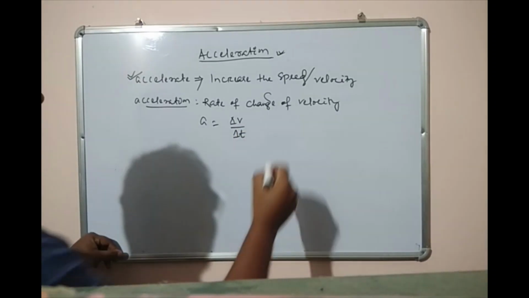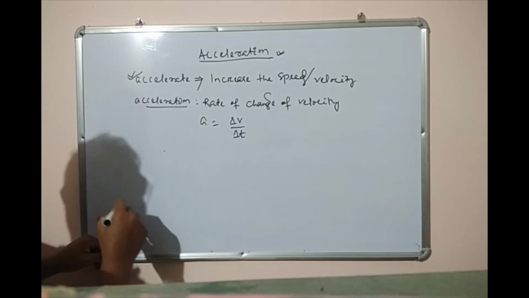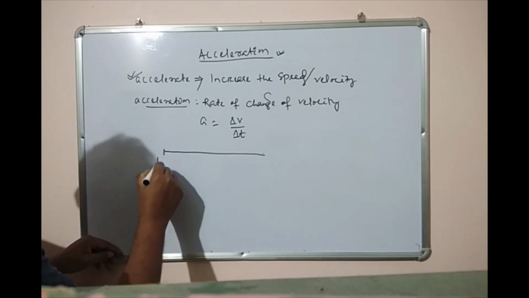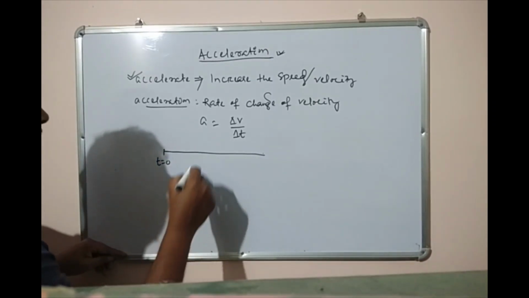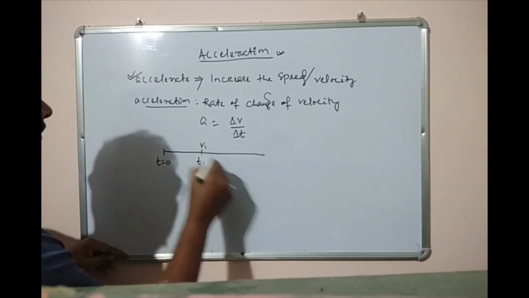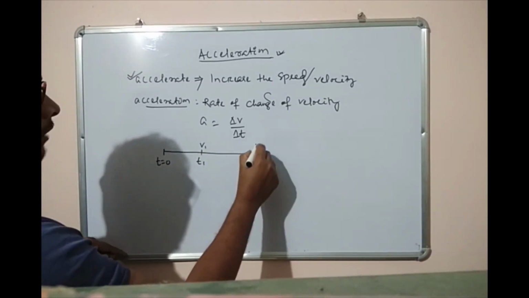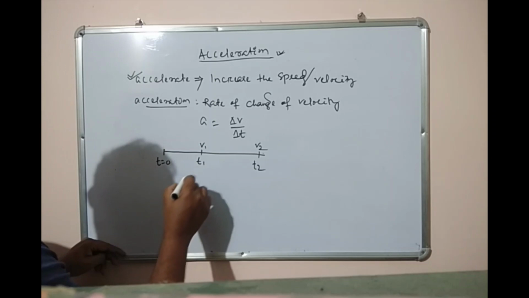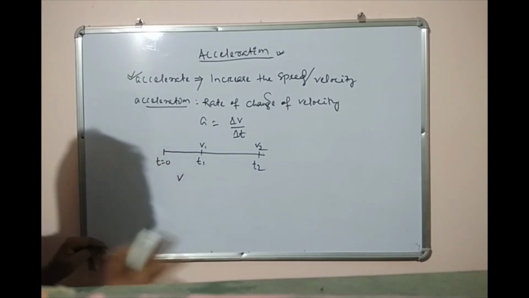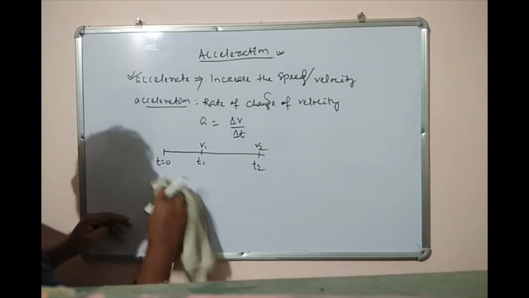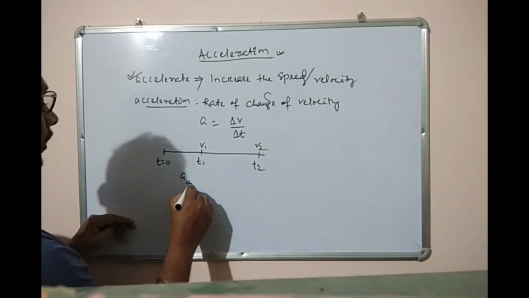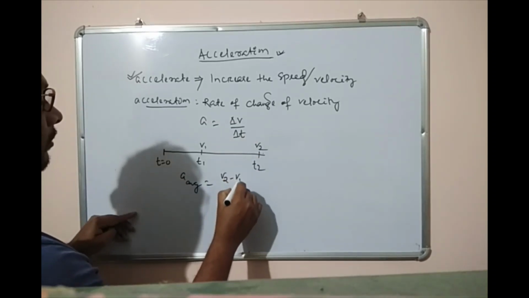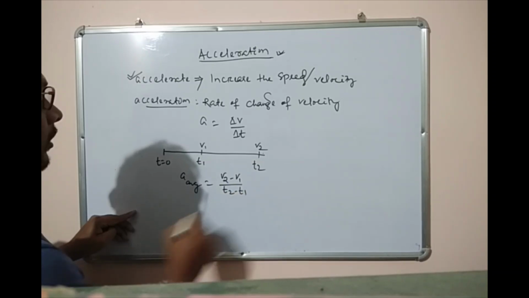Suppose a body was initially here and it is moving to some point here, it is T equals to 0. So at T equals to T1 some velocity V1 and at T equals to T2 it acquires some velocity V2. Then we can write the average acceleration equals del V by del T, means V2 minus V1 divided by T2 minus T1.